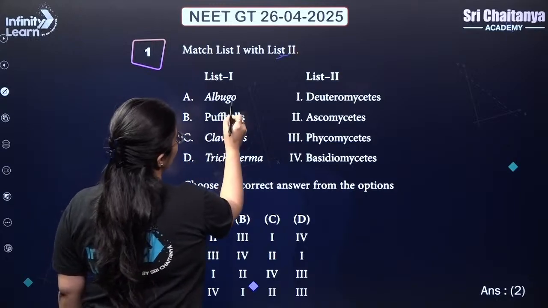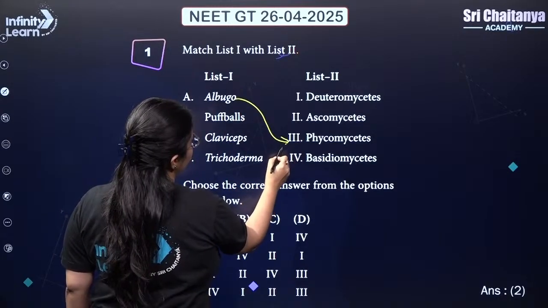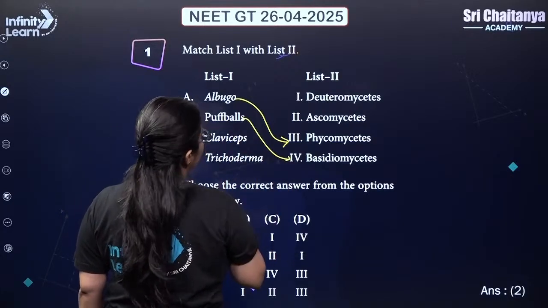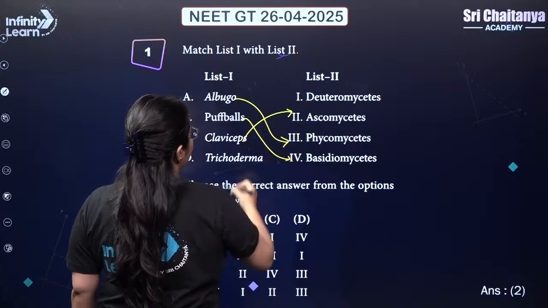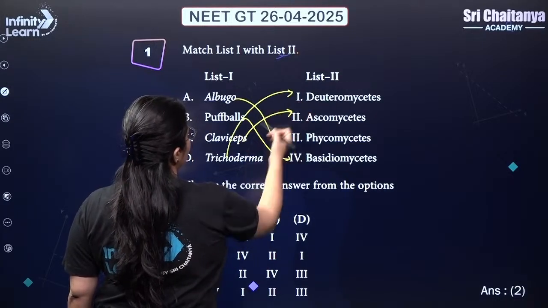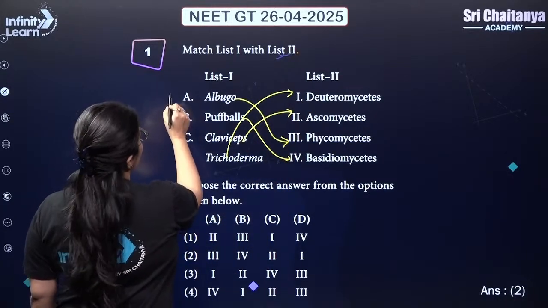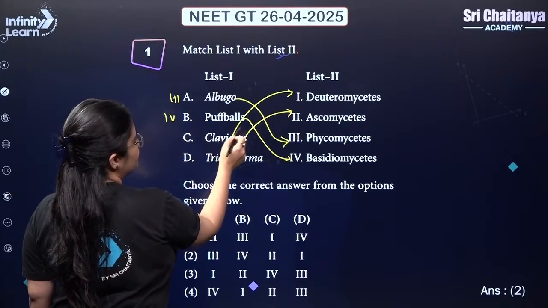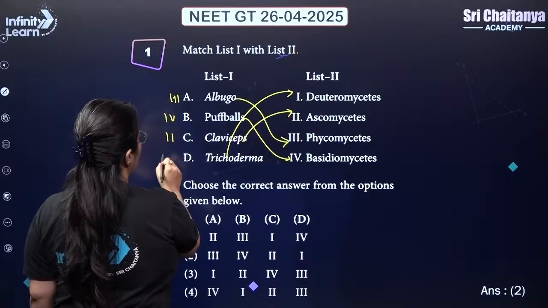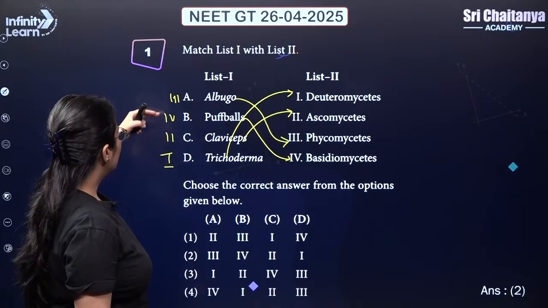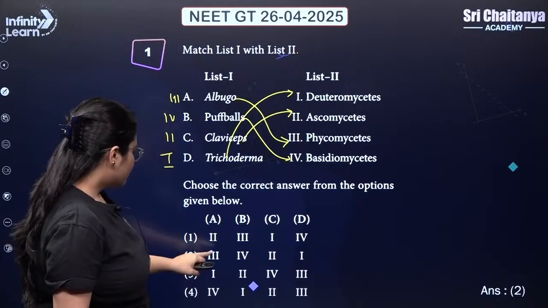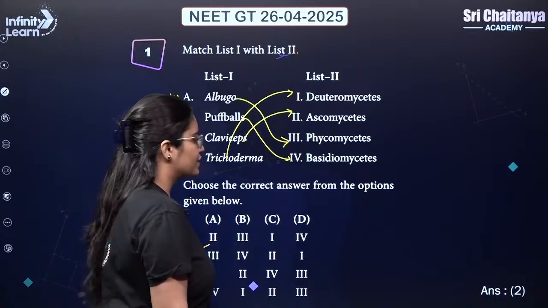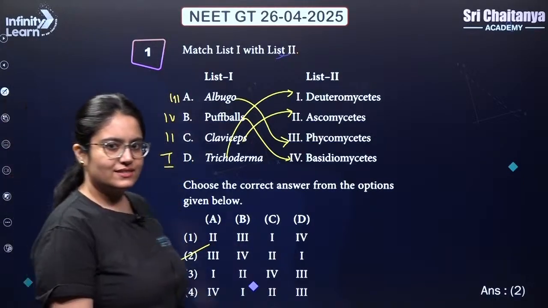Albugo, my dear students, is going to match with Phycomycetes. Puffballs is going to match with your Basidiomycetes. Claviceps is your Ascomycetes. Trichoderma is your Deuteromycetes. So it is A goes with 3, puffballs 4, claviceps 2, trichoderma 1. So answer should be 3, 4, 2, 1. So second or 2 must be your right answer. Okay guys, next question.